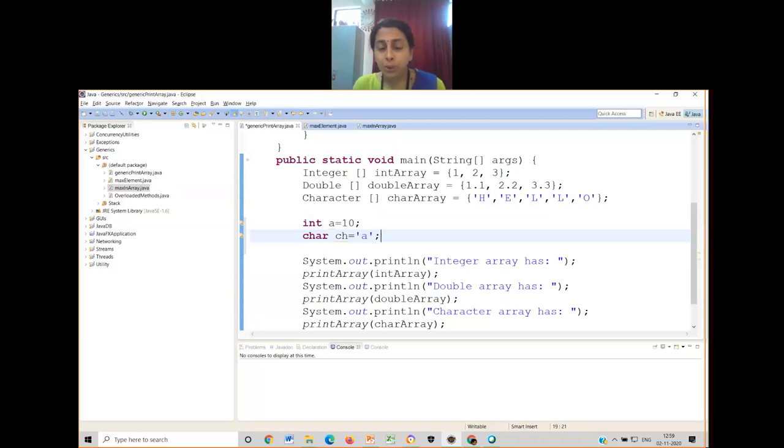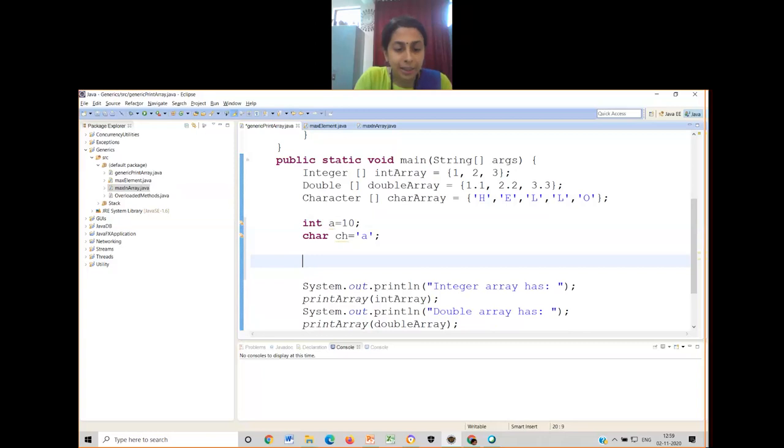Now, if I want to access a or ch, how do I access? I will simply write something like this. Correct? This is how I access a or ch.